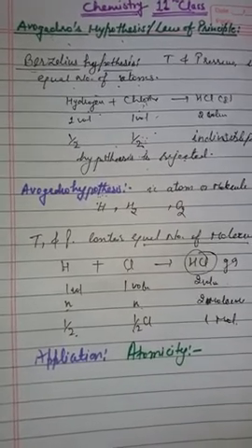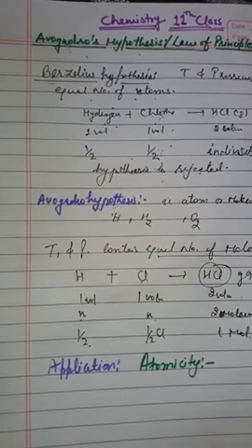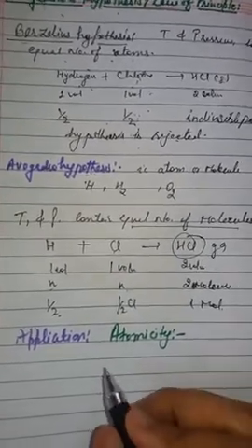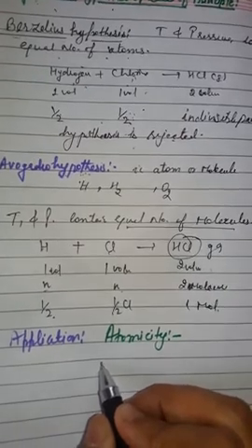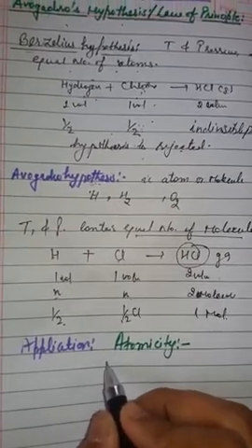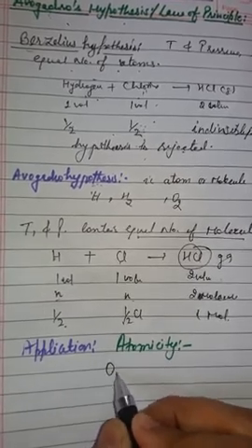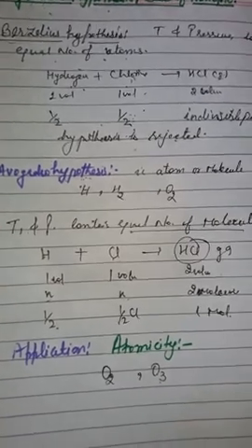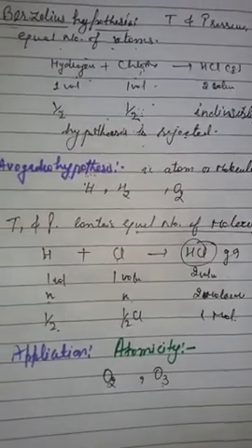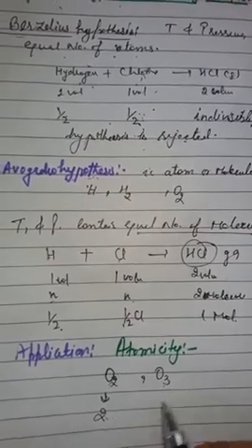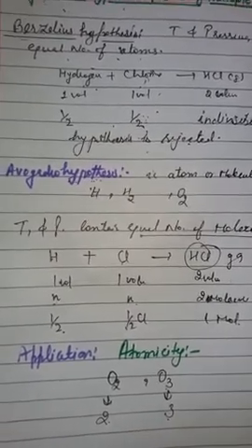Atomicity is defined as the number of atoms of an element present in one molecule. The most common example is oxygen, O2 and O3. Here O2 has atomicity 2 because two atoms of oxygen are present, and here it is 3.